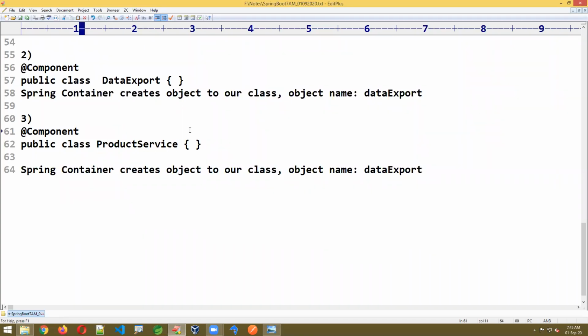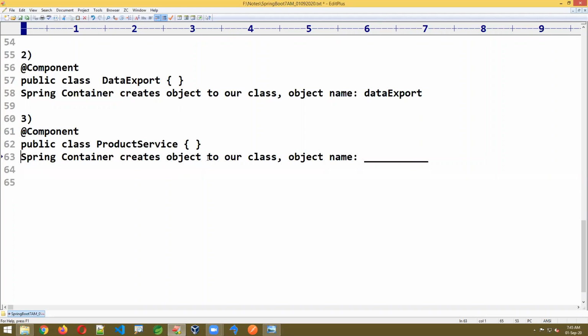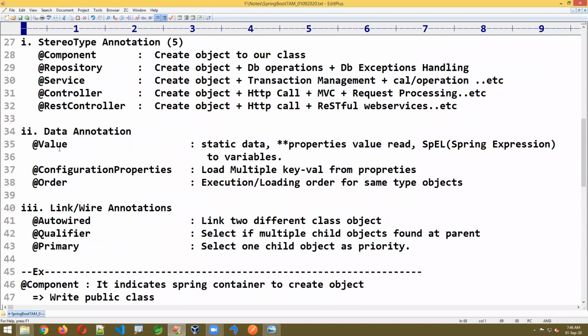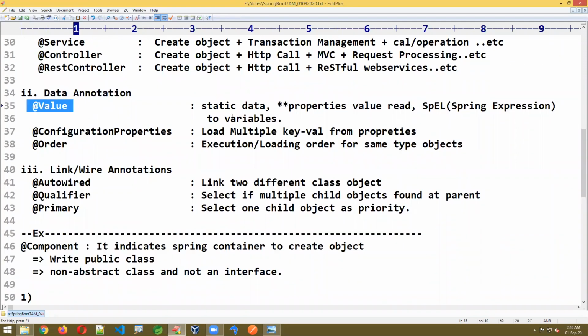Here I'm not giving anything as the object name. Okay, fourth one. Look at here. This time I'm writing a class, public class ProductService only here. I'll write @Component on top of this. Consider it has some variables here. Just some variables.